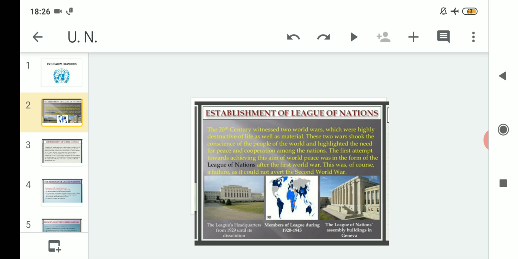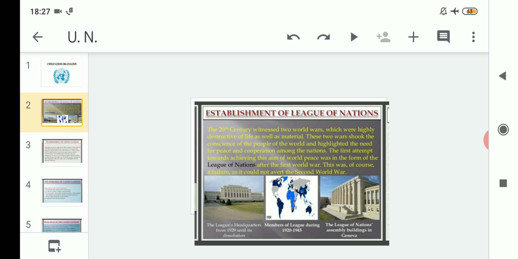The First World War was from 1914 to 1918, and the Second World War started in the year 1939 and ended in the year 1945. So the 20th century witnessed two world wars which were highly destructive of life as well as material. That means many people lost their lives, and whatever things were connected with these people were also destroyed.